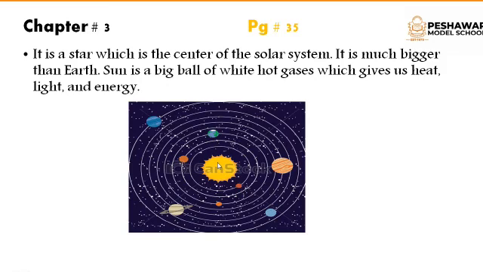As you can see in this picture, the earth is smaller than the sun. Sun is much bigger than the earth, and all the planets are revolving around the sun. Sun is a big ball of white hot gases which give us heat, light and energy.